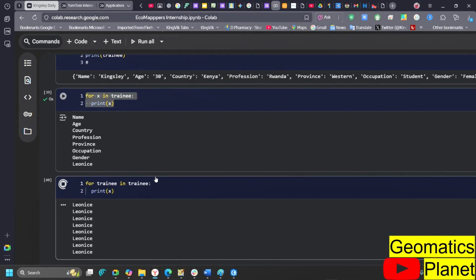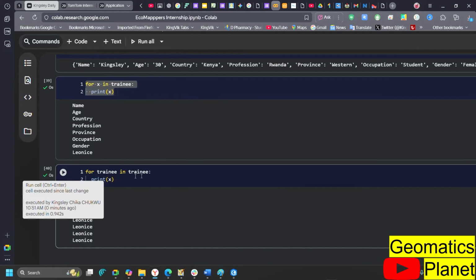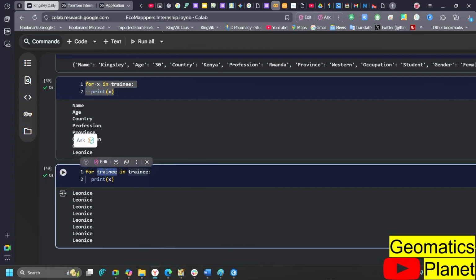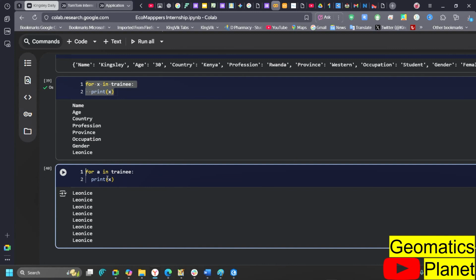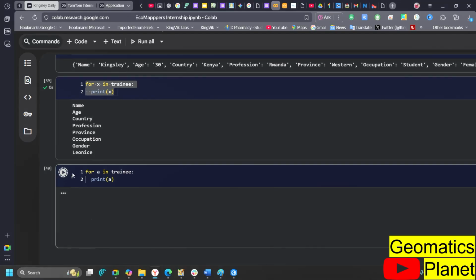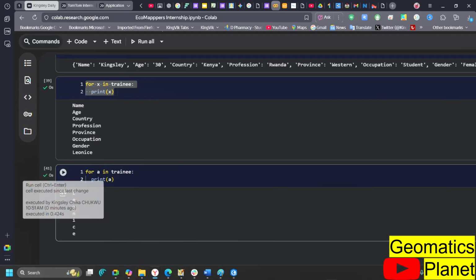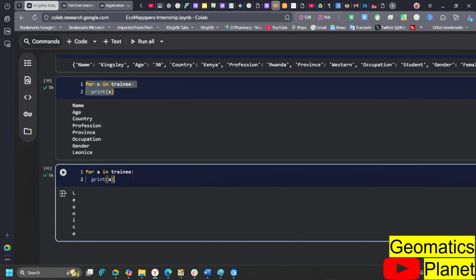Now in here, I am saying for trainee in trainee, you are having only one name in all of them. I've explained this before, why we are having that, and I was trying to tell you that Python is an interpreter and not a compiler. Whatever name you use here does not matter, but you can see here that I'm using for a in a, and then you can see it looping through this direction. This is a way you can access a particular item.